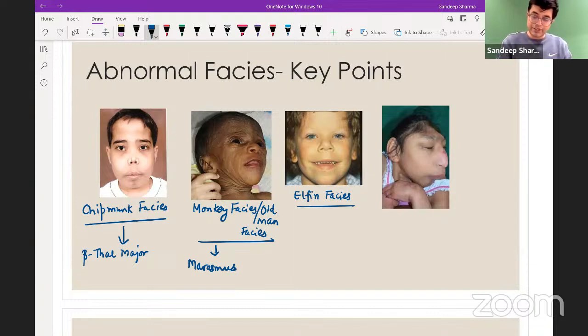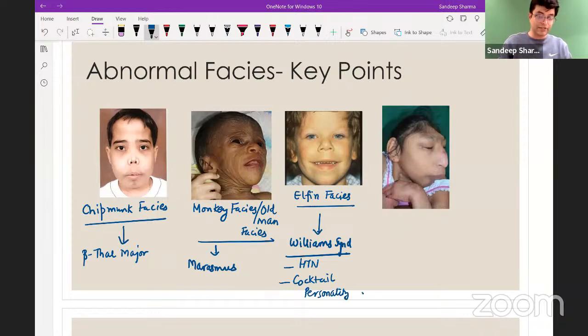Elfin facies is typically seen in patients with Williams syndrome. Williams syndrome patients also have other things like hypertension. They also have a cocktail personality, an over-friendly personality, behaving like a drunk person. They are not drunk, but behave like that. Williams syndrome, right?